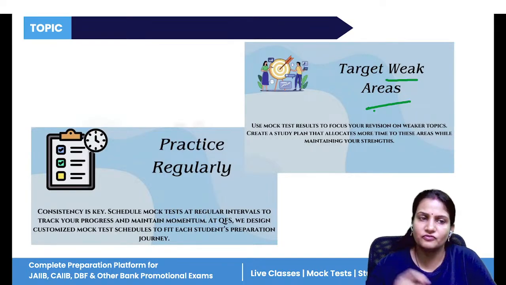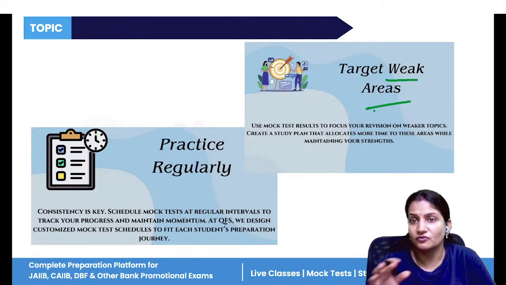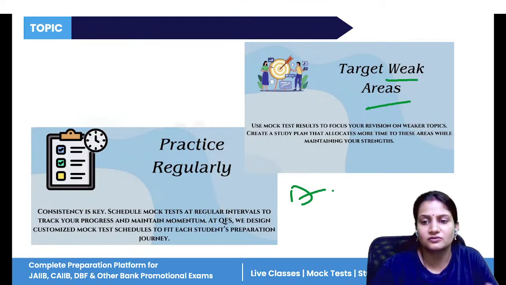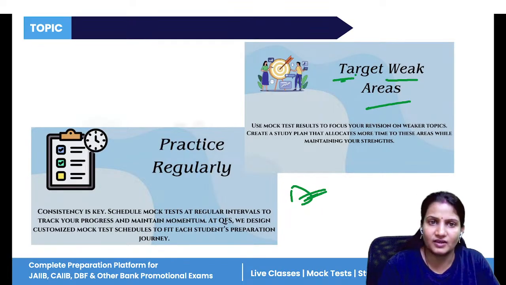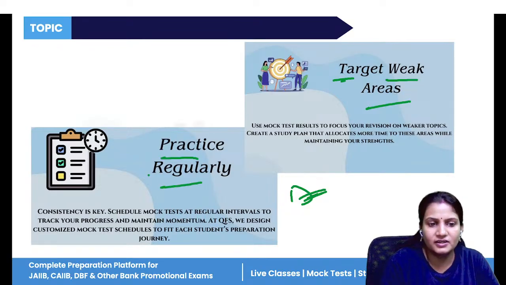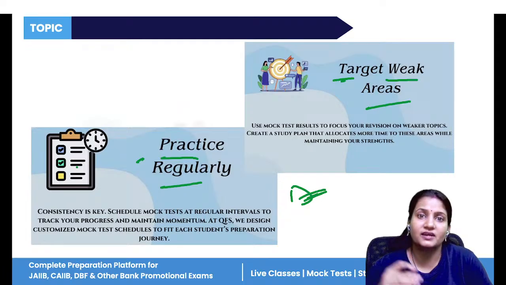Because if you start your preparation from now onwards on your weak areas, then a time will come when your weak areas will convert into your strong areas. So it will be good for you. That is why focus on your weak areas and also be consistent in everything. Practice regularly, that is consistent, be consistent.